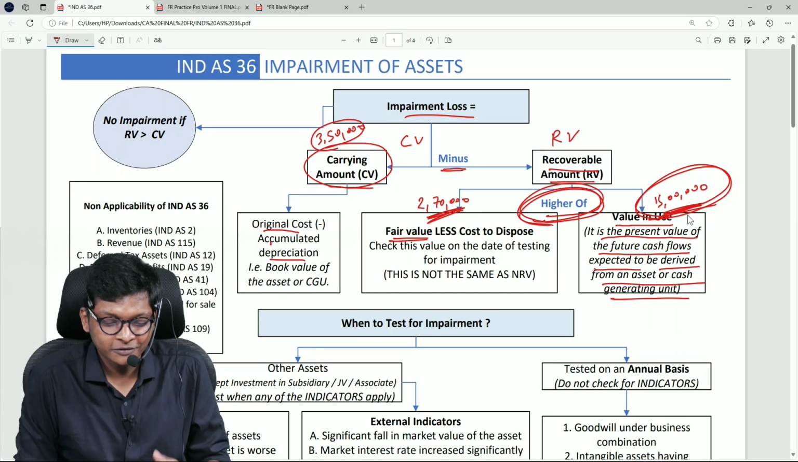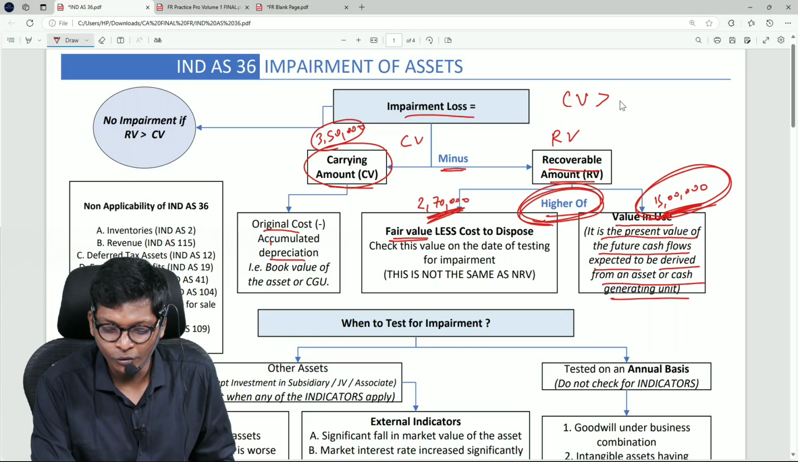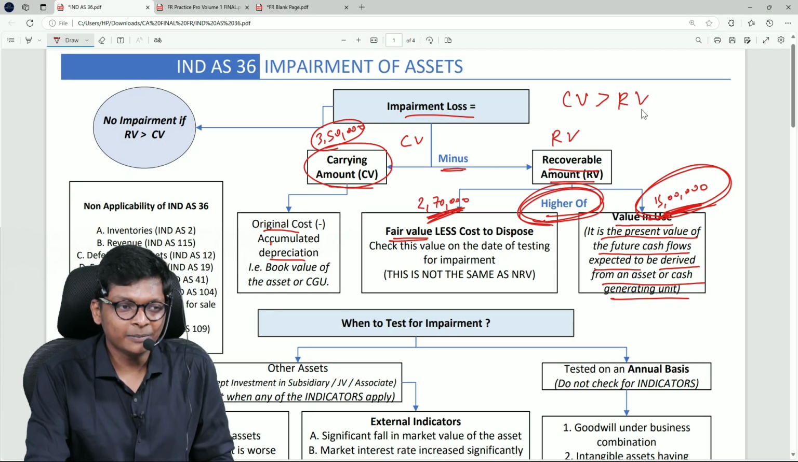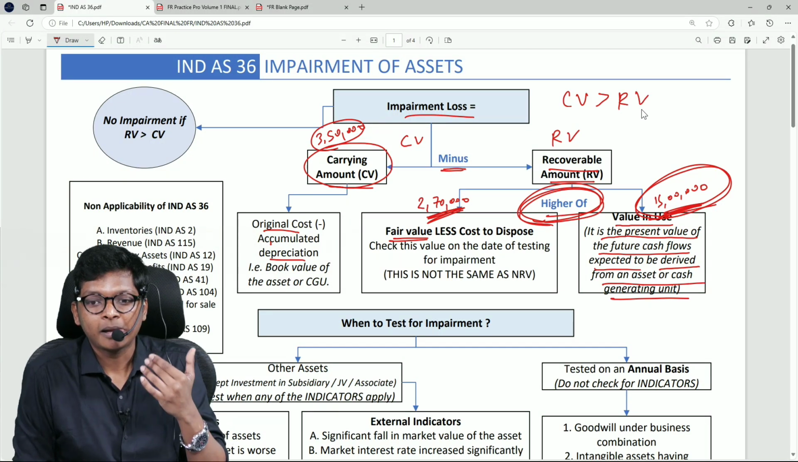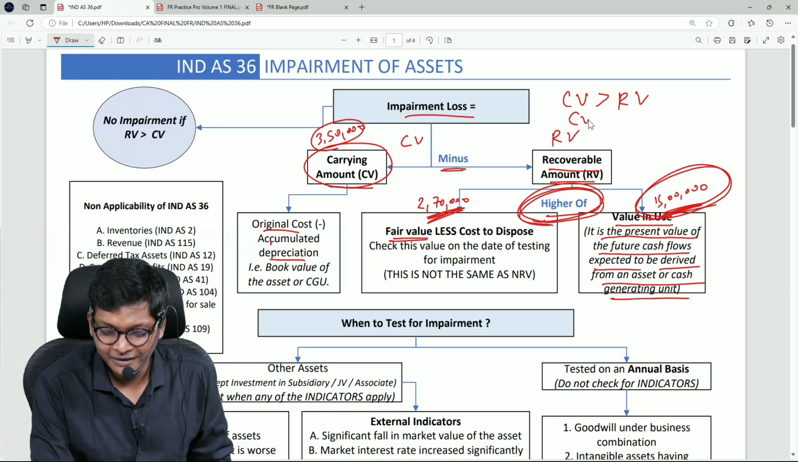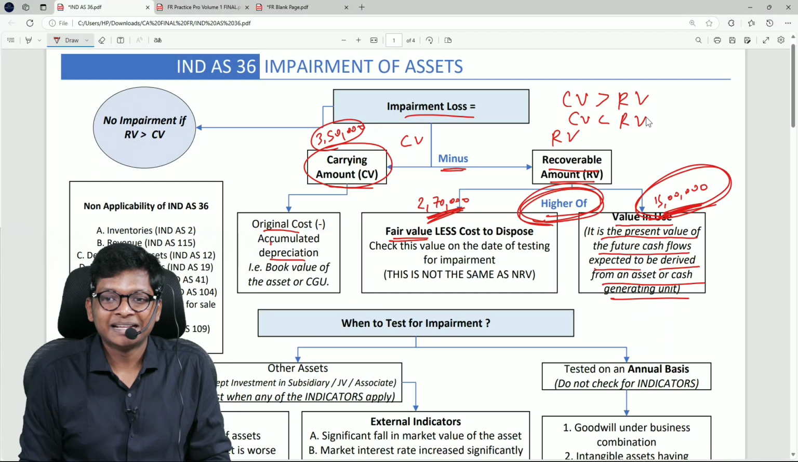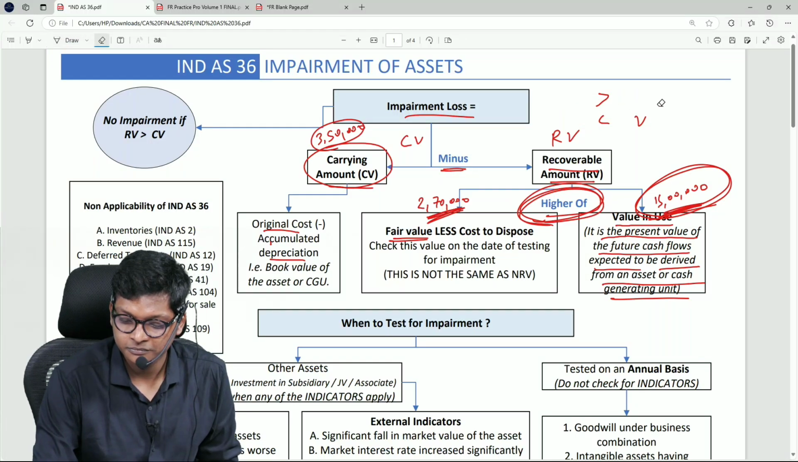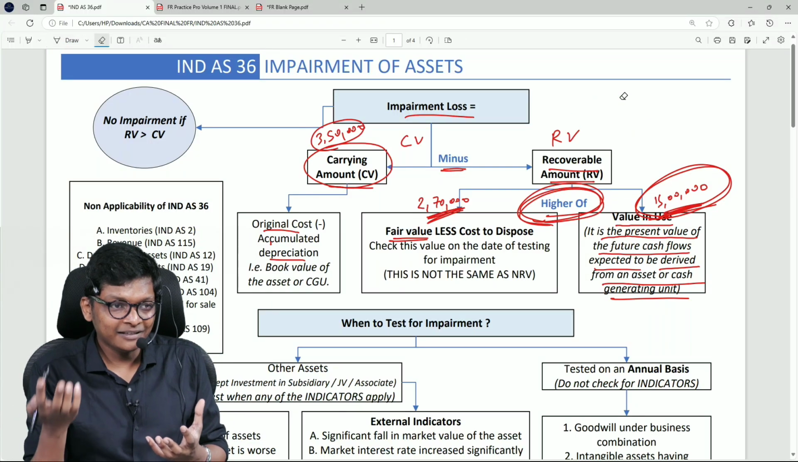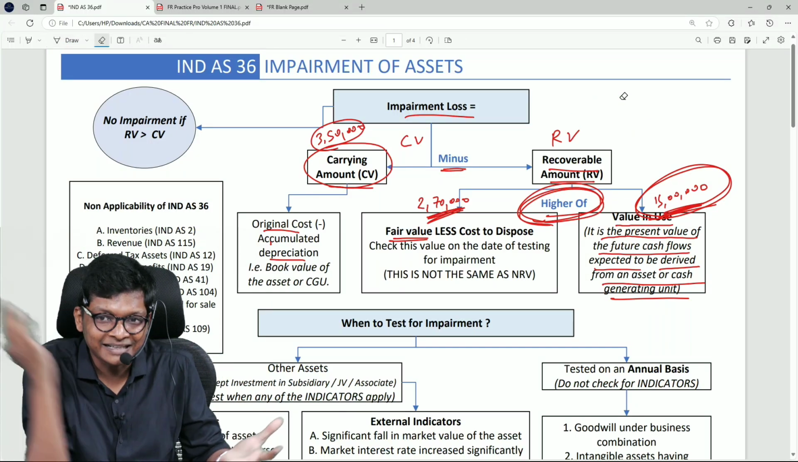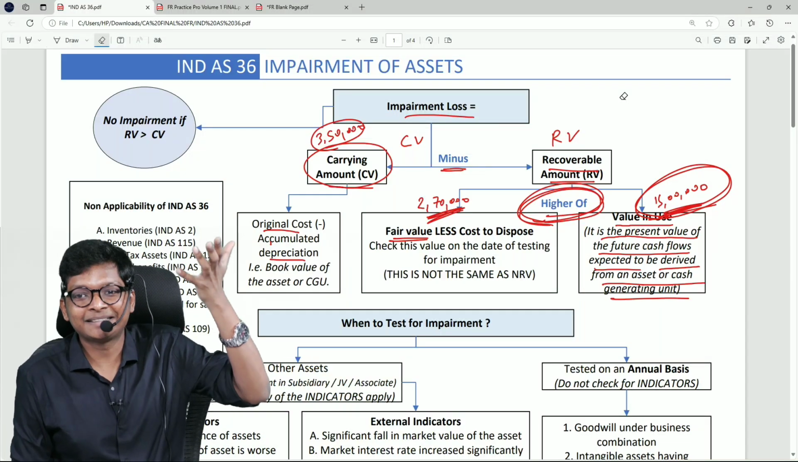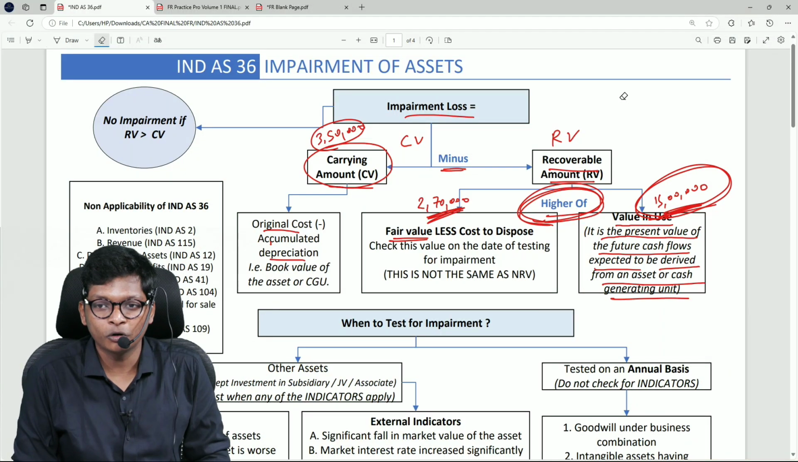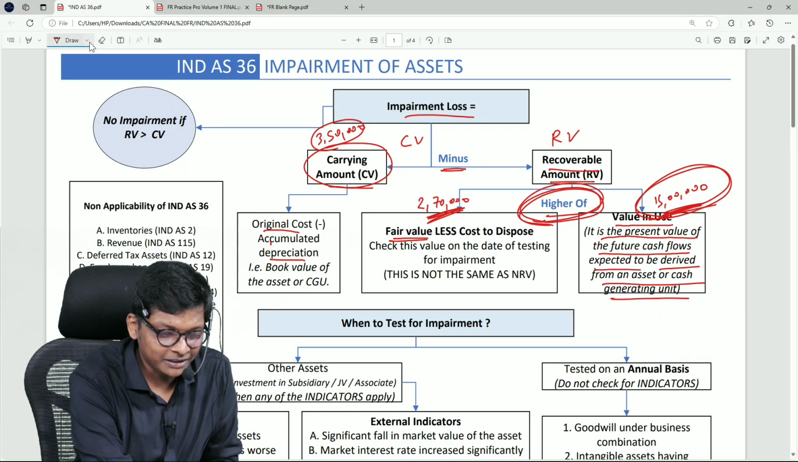No. So there is a formula. If carrying value is more than recoverable value, you have to do impairment. If carrying value is less than recoverable value, no need to do impairment. Don't mug up this. I don't like this logic. If carrying value is more, recoverable is less, write off. Recoverable is high, sir, no need to do anything. Are you following? Isn't this nothing but